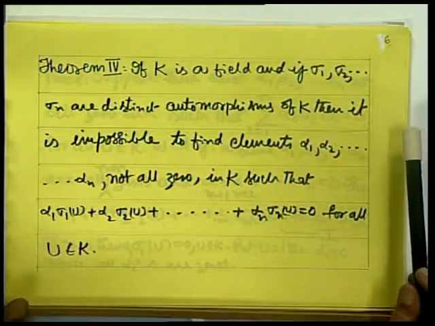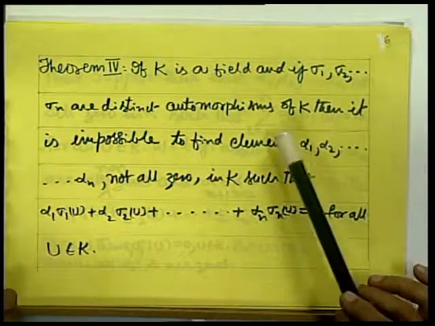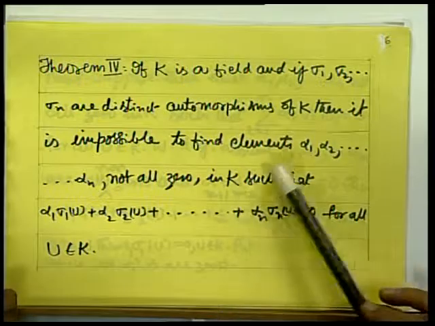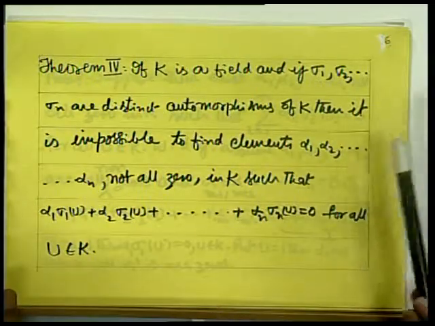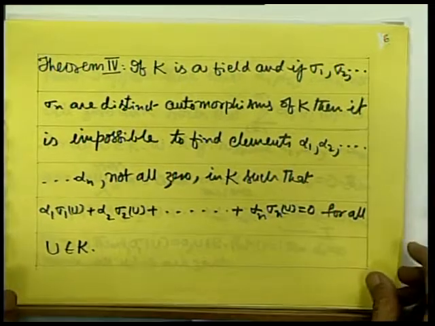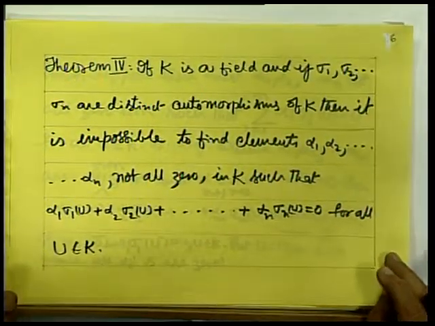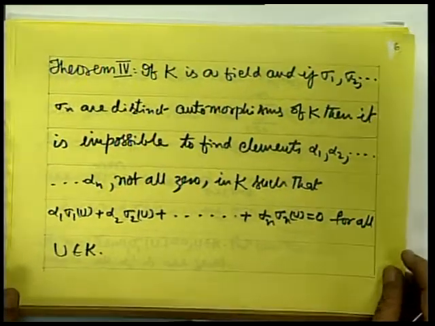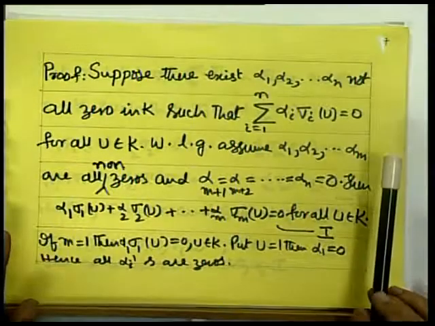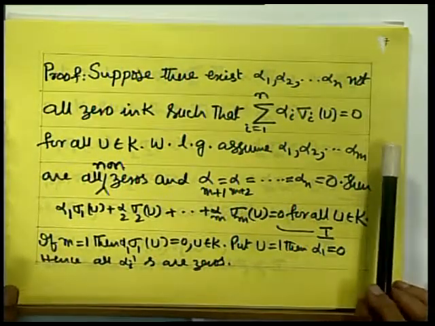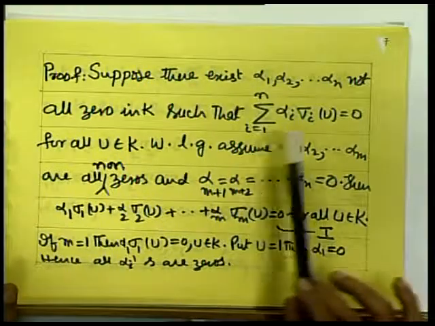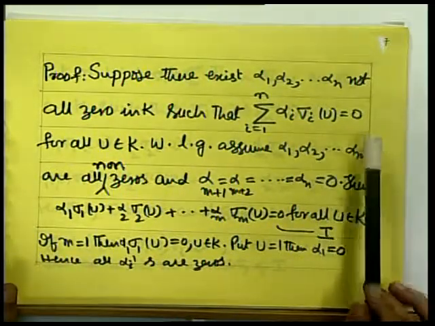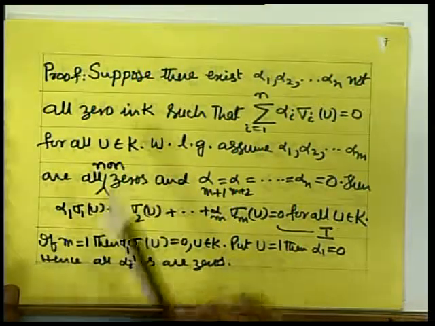If K is a field and if sigma 1, sigma 2, ..., sigma n are distinct automorphisms of K, then it is impossible to find elements alpha 1, alpha 2, ..., alpha n, not all 0, in K such that alpha 1 sigma 1(u) plus alpha 2 sigma 2(u) plus ... plus alpha n sigma n(u) equals 0 for all u belonging to K. So this is impossible. That's what the theorem says. Suppose it is possible to find alphas, not all zeros, such that the sum for i equals 1 to n of alpha i sigma i(u) equals 0 for all u belonging to K.